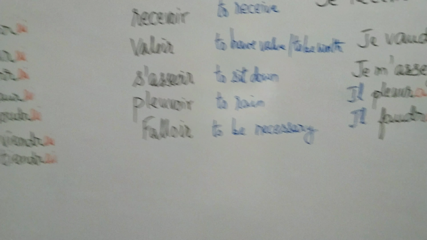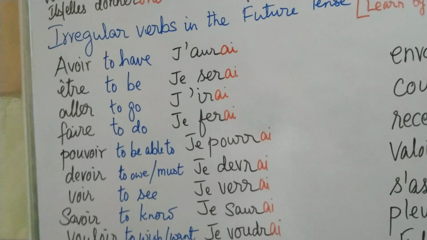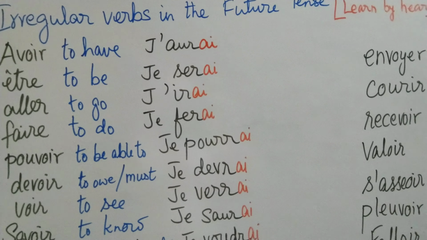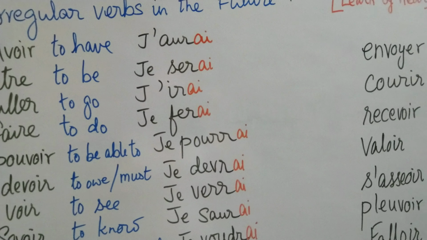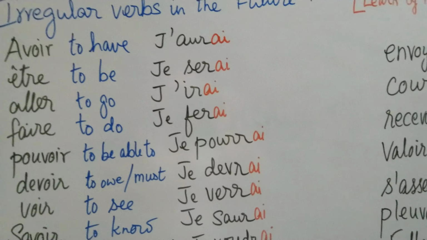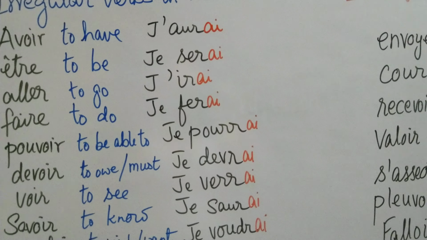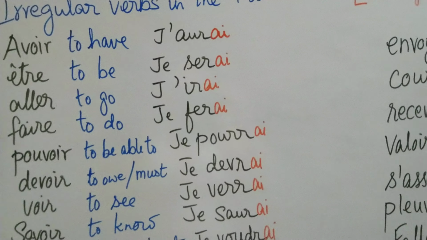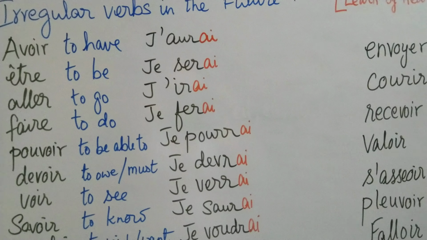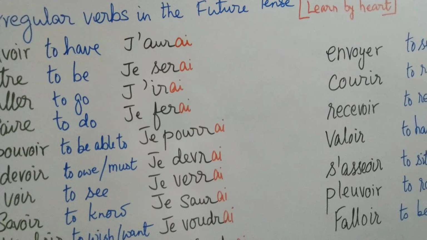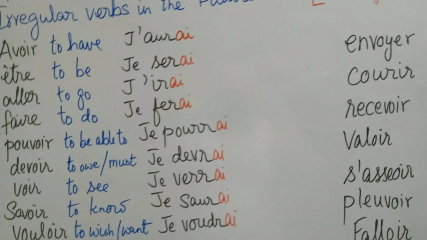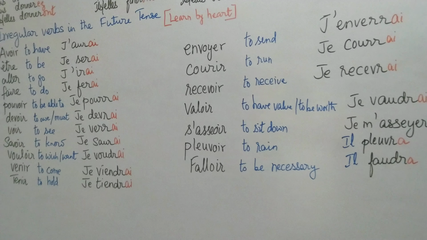So il pleuvra and il faudra. But where the verb is conjugated with je, as in all these other cases, then you can conjugate them with all the other subject pronouns. Now for avoir, for je it is A-U-R-A-I. If I change je to tu, that is the subject pronoun, then I will have A-U-R-A-S, which is the ending. So A-U-R will be permanent. The alphabets which are written in black are permanent. The endings will change according to the subject pronoun which you put in. So this is how the future tense is formed for irregular verbs.